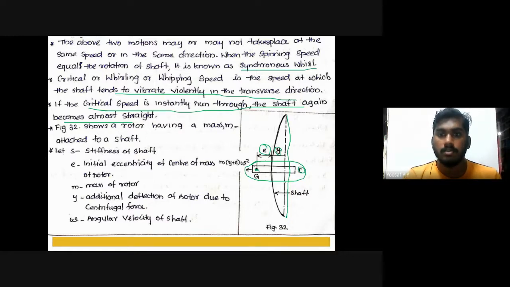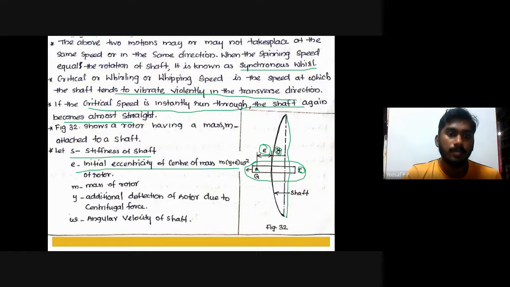If you add both the deflection and eccentricity, you will get the total distance or total deflection from the center of mass to the axis. Now in the figure, let us take s as the stiffness of the shaft, and e as the eccentricity of the center of mass of the rotor.